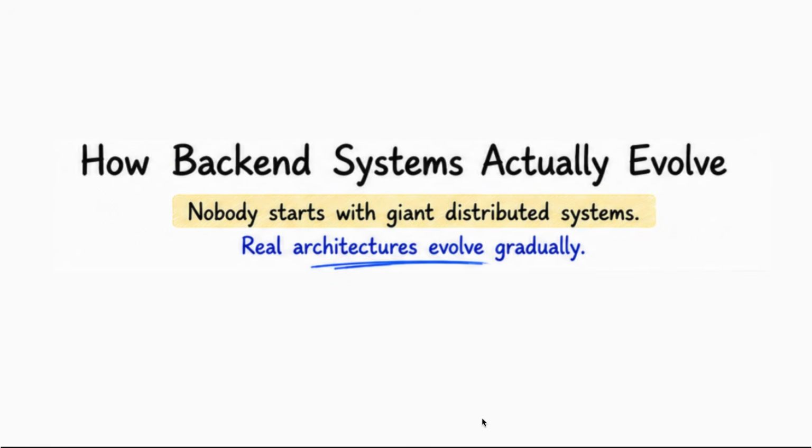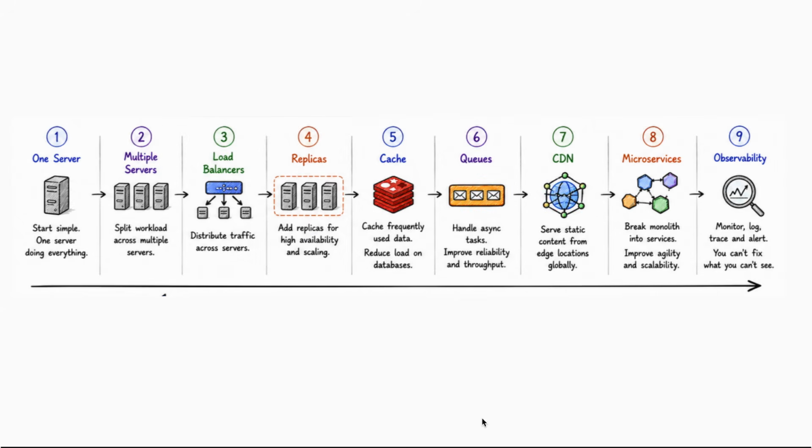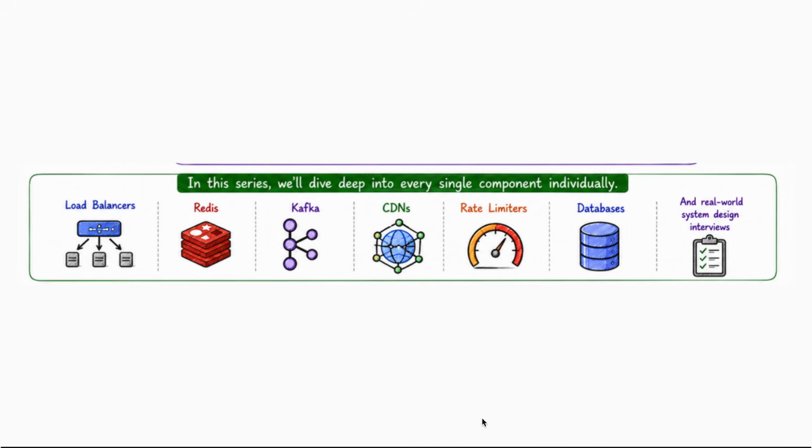So now you finally understand how backend systems actually evolve. Nobody starts with giant distributed systems. Real architectures evolve gradually: one server, then multiple servers, then load balancers, then replicas, then cache, then queues, then CDN, then microservices. System design is basically identifying bottlenecks and solving the next bottleneck. That's it. And in this series, we will now deep dive into every single component individually: load balancers, Redis, Kafka, CDNs, rate limiters, databases, and real world system design interviews.